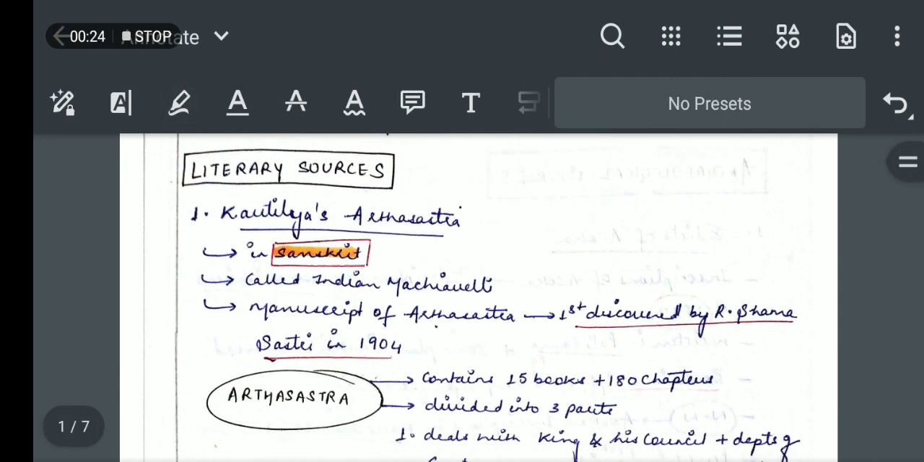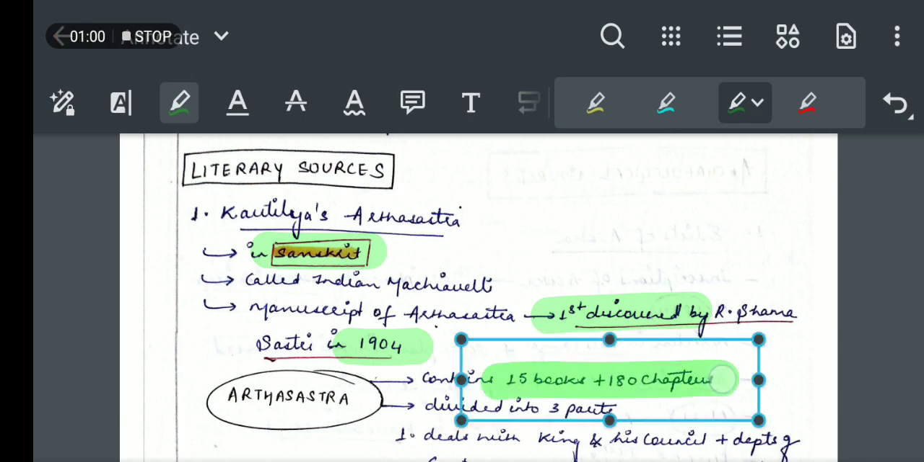The first literary source is Kautilya's Arthashastra. This book, the Arthashastra, is written by Kautilya, who is also known as Chanakya, Vishnugopa, etc. Now, this Arthashastra is in which language? It's in Sanskrit. And Kautilya was known as the Indian Machiavelli. The manuscript of the Arthashastra was first discovered by R. Shamasastri in 1904.